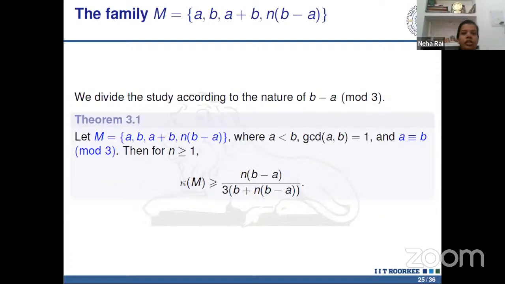So this is the next family we consider. We take {a, a+b, ..., n(b−a)}, and we divide the study according to the nature of b minus a being 0 mod 3, 1 mod 3, and 2 mod 3. So in the first theorem, we take b minus a congruent to 0 mod 3, and we take GCD of a, b is 1. So here we found, for n greater than or equal to 1, kappa m is greater than this quantity.